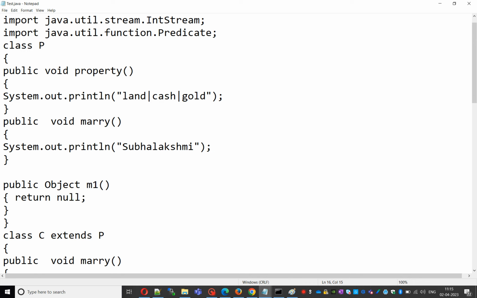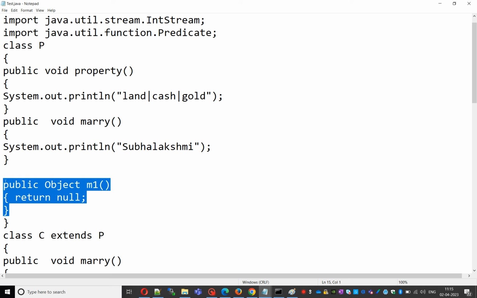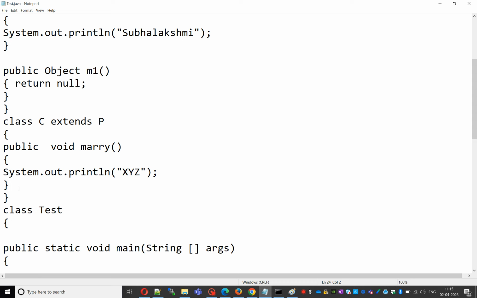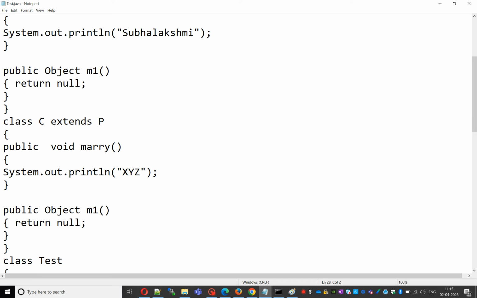Then I override that method in my child class: public Object m1 returns null. The return type must be the same, object in both parent and child, up to 1.4.